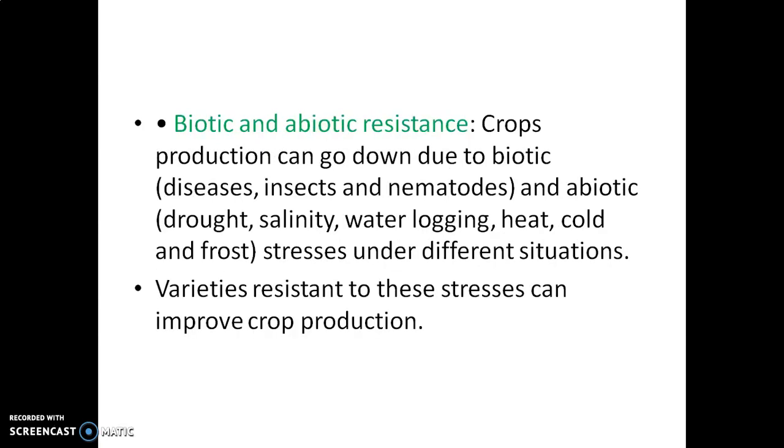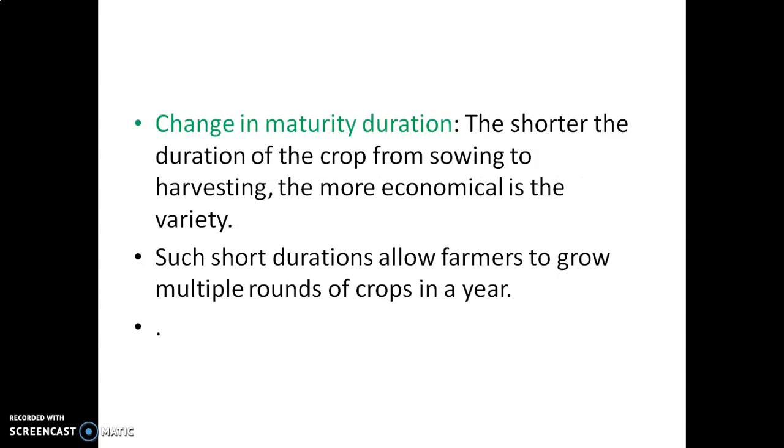Then the third character, biotic and abiotic resistance. What does it mean? Biotic means living organisms. Crop production can go down due to biotic factors, that means diseases, insect attack, nematode attack, and abiotic means non-living factors such as drought, salinity, waterlogging, heat, cold and frost stresses under different situations. So varieties resistant to these stresses can improve crop production.